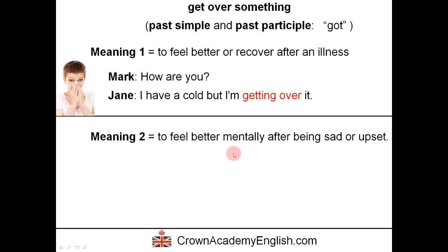And meaning two is to feel better mentally or psychologically after feeling sad or upset. So here is a very common use. It is difficult to get over a divorce. So here we're saying it is difficult to feel better after a divorce. It's difficult to stop feeling sad, is what this means.